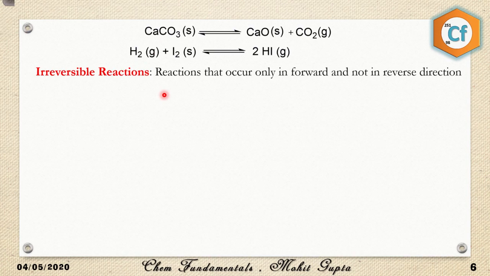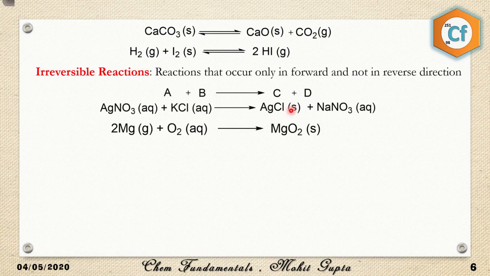Next, we come to the irreversible reactions. In irreversible reactions, the reaction occurs only in the forward direction but not in the reverse direction. So we use a single-headed arrow in this case. For example, A and B are reacting to produce C and D, and we have used a single-headed arrow. That means the direction of the reaction is only to the right-hand side, which is the forward reaction. An example is AgNO3 treated with KCl to produce AgCl and KNO3.